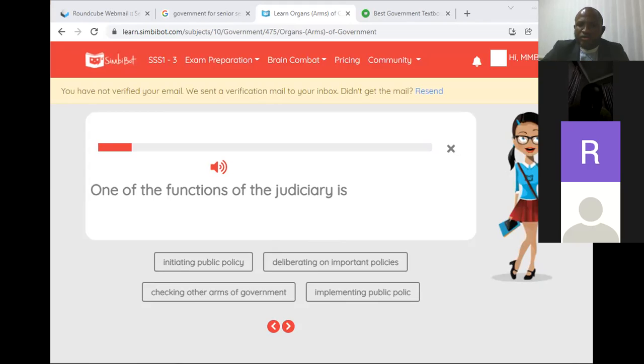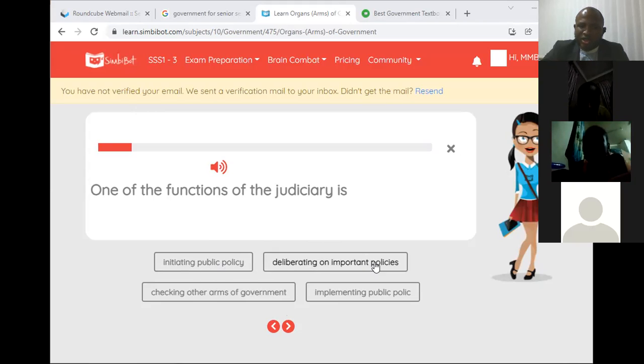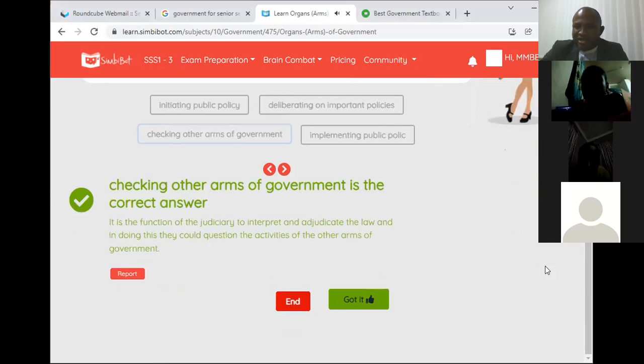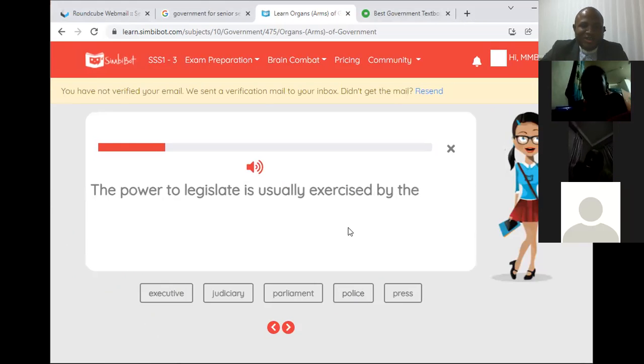Someone want to attempt? Or Mr. David? One of the functions of the judiciary is A, initiate public policy, B, deliberate on important policy, C, checking other arms of government, and D, implementing public policy. C. Checking other arms of government. Correct, that is a very nice one. Who was that? Lillian. Oh, Lillian, beautiful.